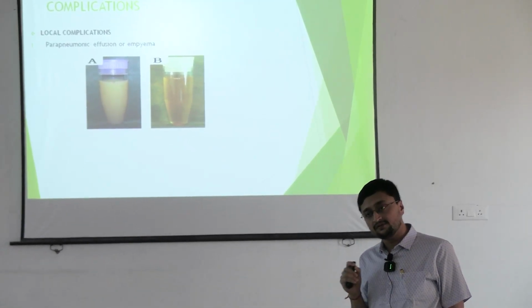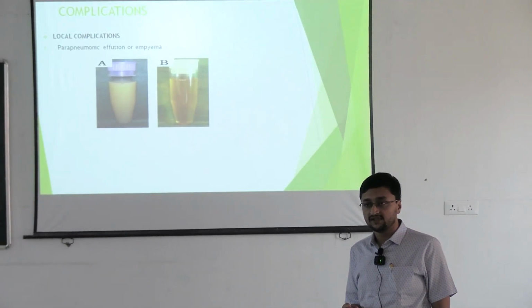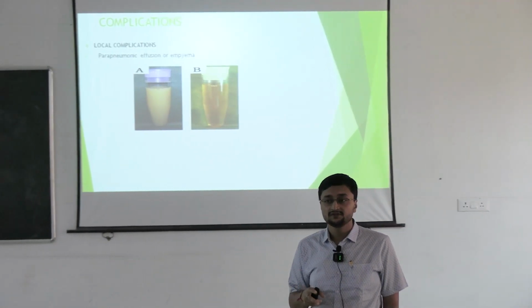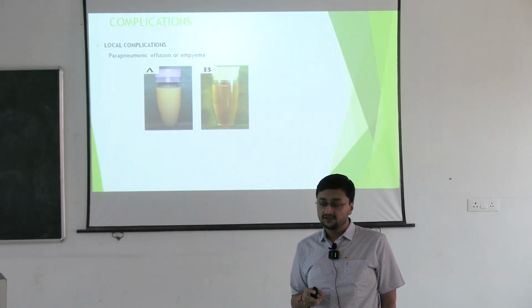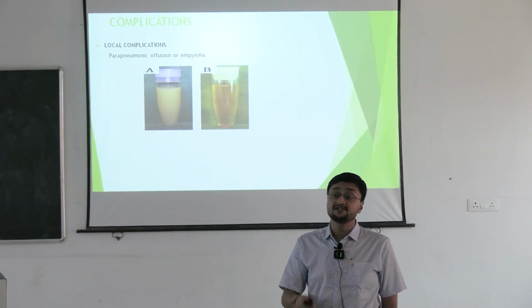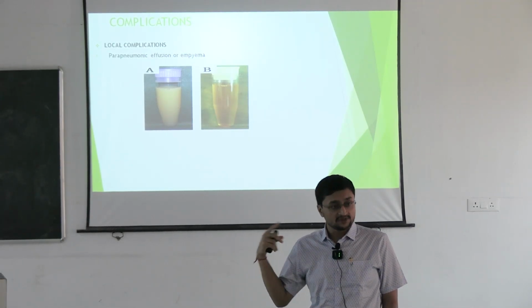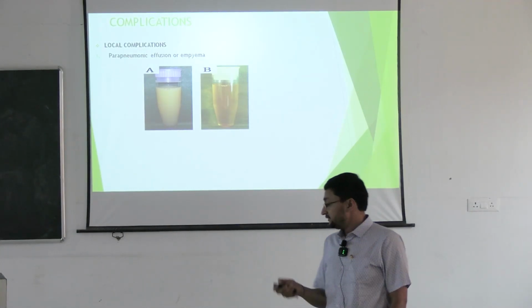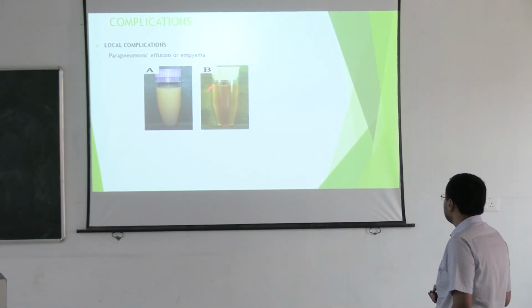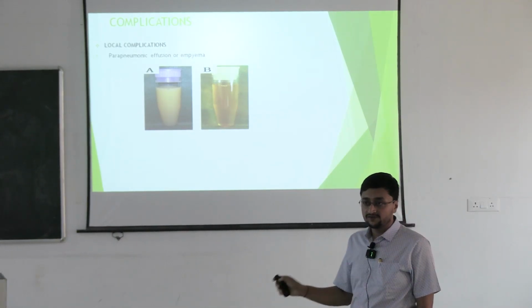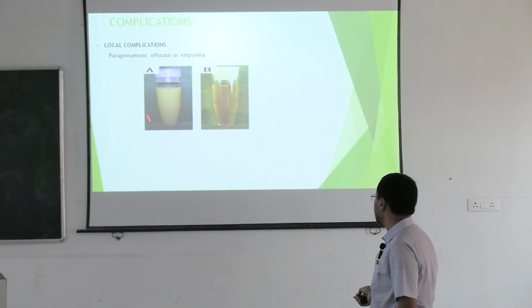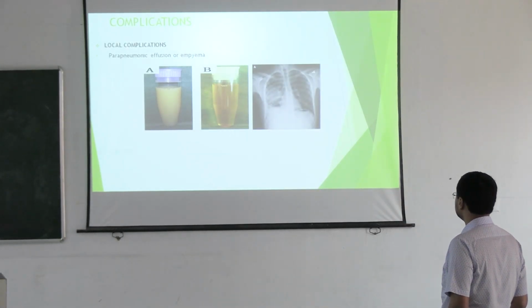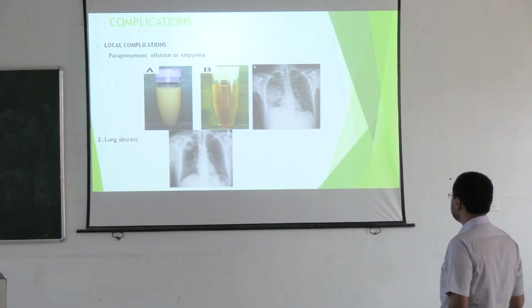Normally, is there pleural fluid in our lungs, in the pleura? Normally all of us have pleural fluid? Definitely we have, but it is less than 50 ml. If it's more than 50 ml, then it's called pleural effusion. So this is the normal characteristic of the normal effusion, but this is empyema. This is pus in the pleural fluid. So this is lung abscess.